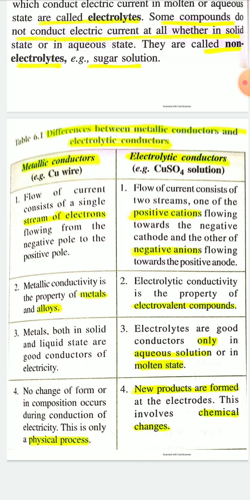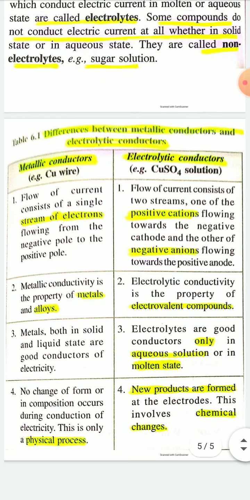While in case of electrolytic conductors, new products are formed at two electrodes, and that's why electrolytic conduction involves chemical change.